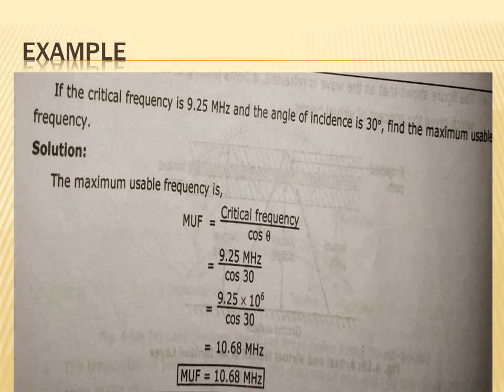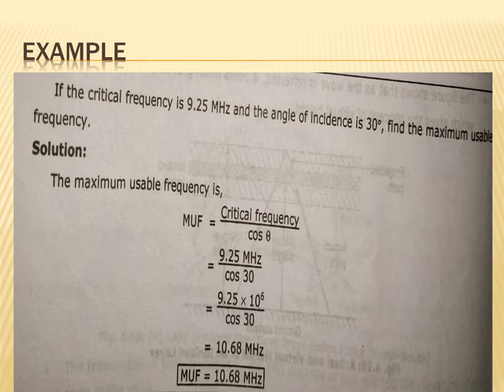Next one, it is an example related to the maximum usable frequency. If the critical frequency is 9.25 megahertz and the angle of incidence is 30 degrees, find the maximum usable frequency. What is the formula for the MUF?